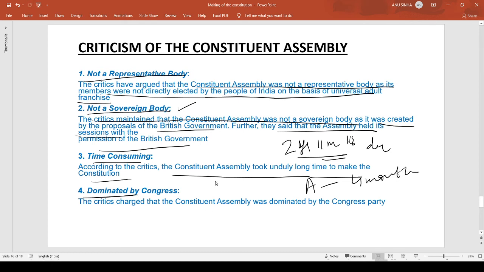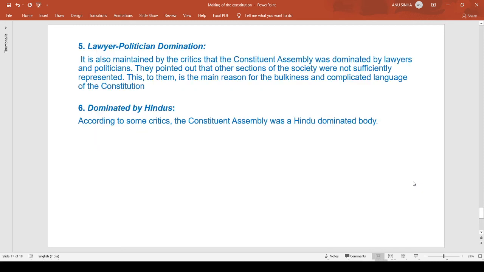Now the fourth argument is that it was dominated by Congress. The critics charge that the Constituent Assembly was dominated by the Congress party because most of the members belonged to the Congress party. Even other parties had representation, but that was very little as compared to the Congress party.